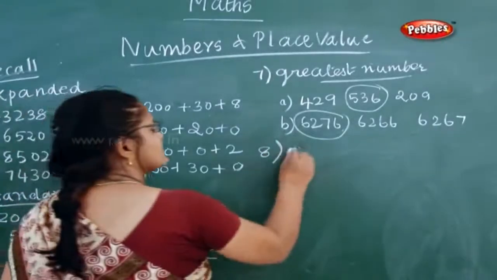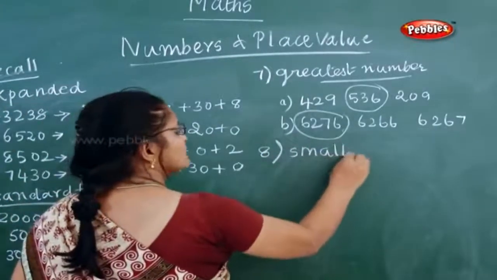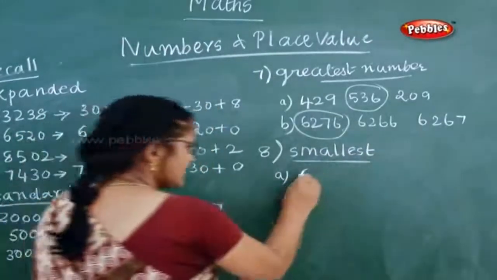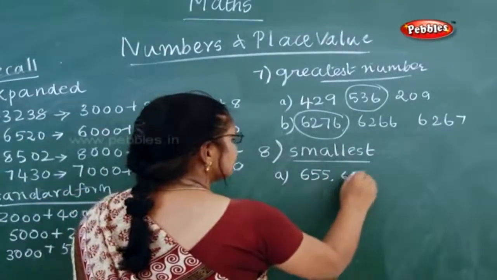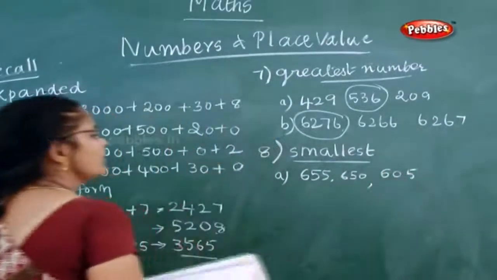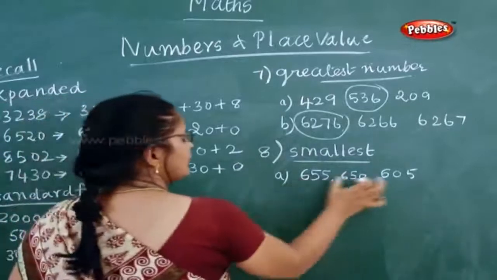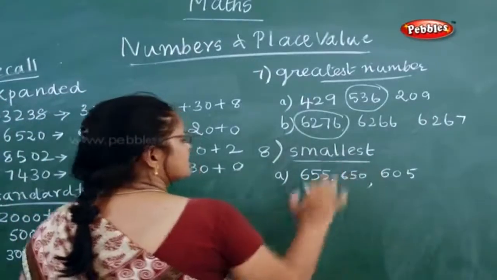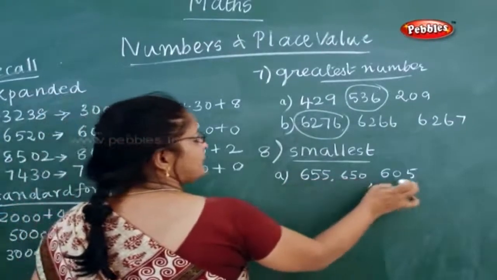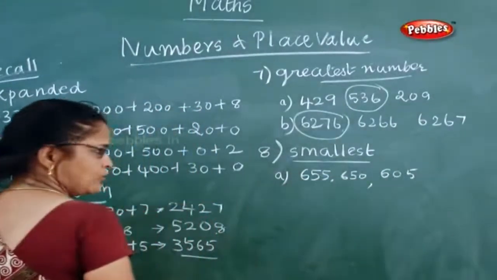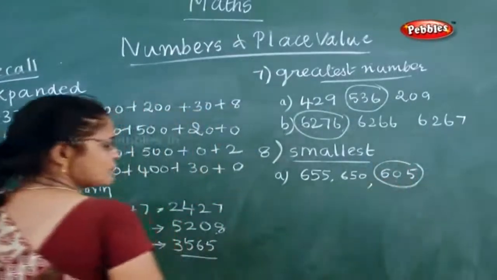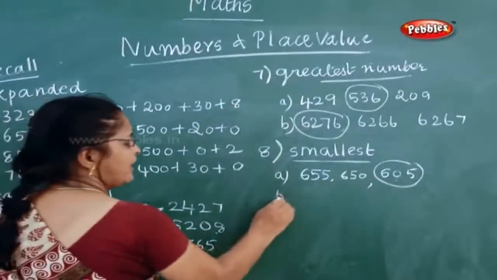Now the next question is your smallest number. How will you find the smallest number? 655, 650, 605. Now all three have hundreds, and the hundreds digit is 6. Tens is 5 here, 5 here, but here it is 0. So which one is smaller here? This one is smaller because it doesn't have value in the tens. So 605 is the smallest number.